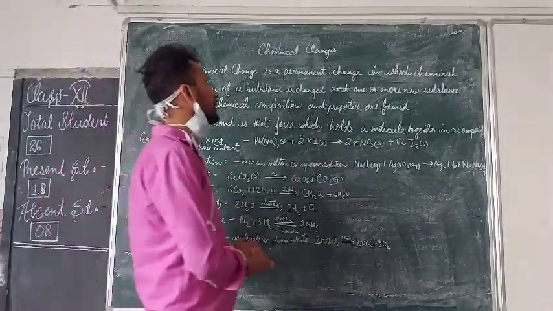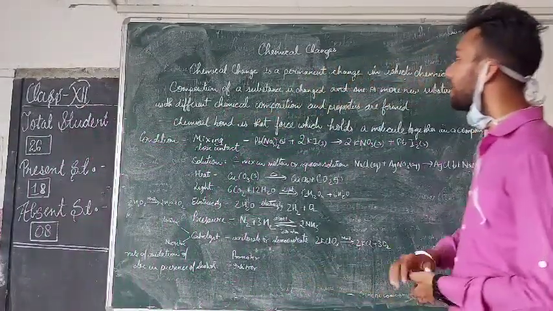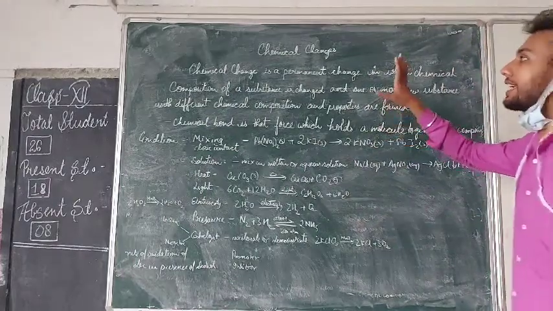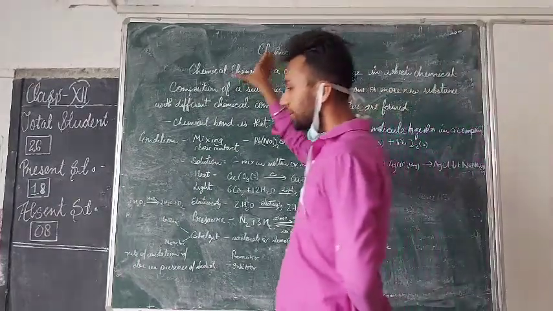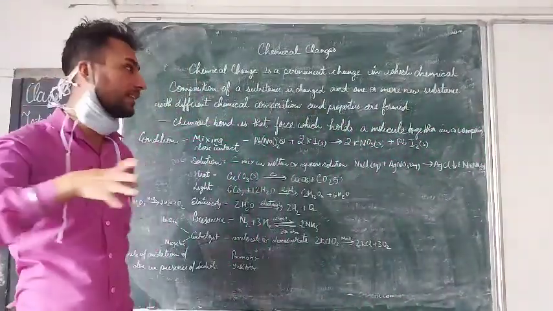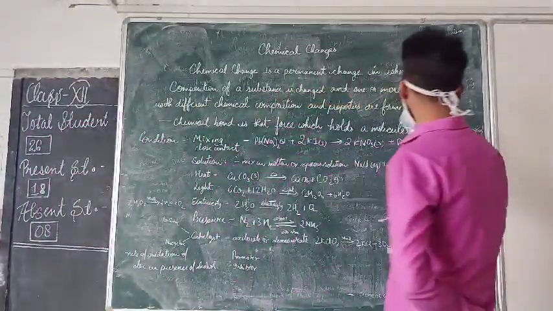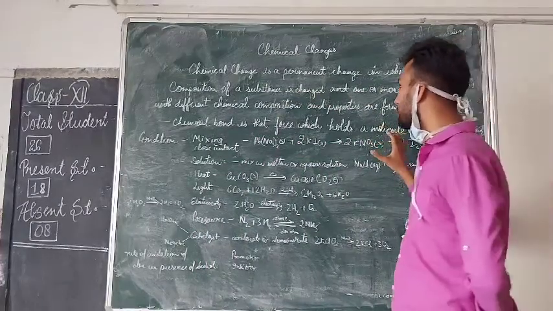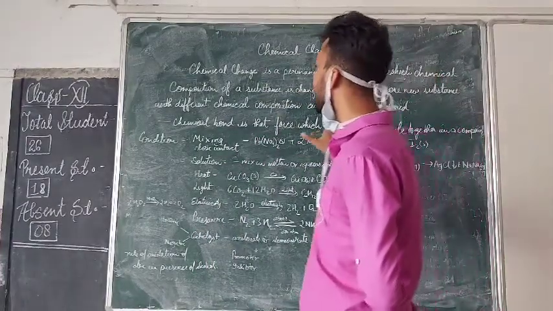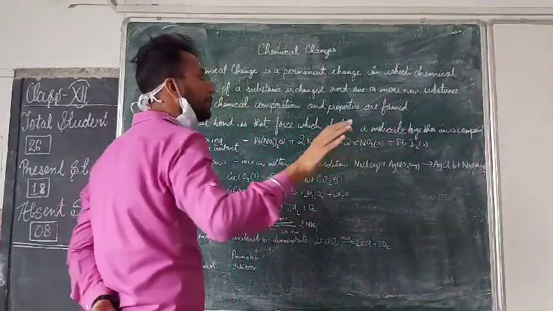Okay, now we are going to study chemical changes and chemical reactions. First of all, the second chapter is chemical changes and chemical reactions. So first, we are covering chemical changes. And what is a chemical change? A chemical change is a permanent change in which the chemical composition of a substance is changed and one or more new substances with different chemical composition and properties are formed.